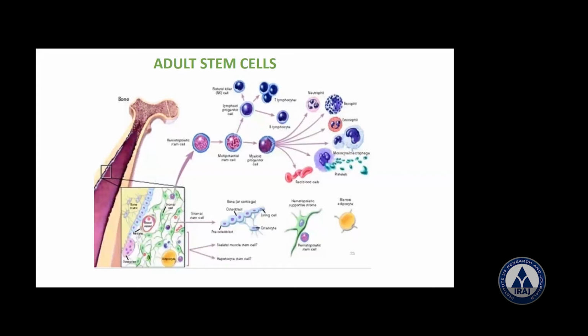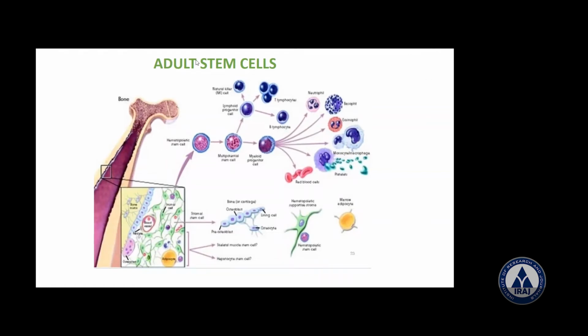For example, in type 1 diabetes, insulin-producing cells. Or in a heart attack, the cells can be generated into cardiac muscle cells. So these are adult stem cells here.